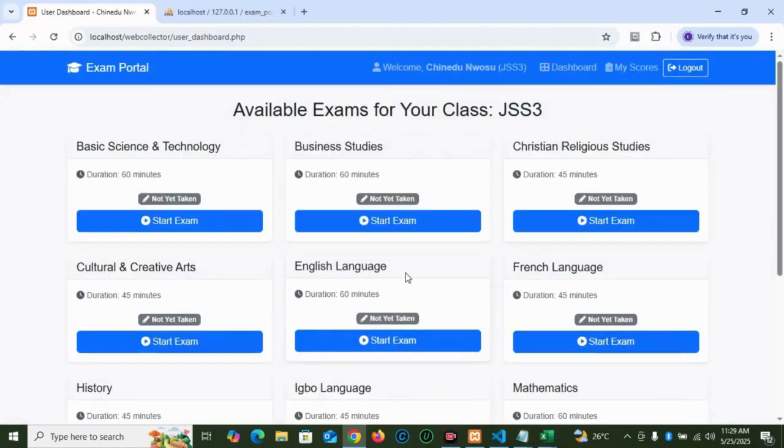So these are some of the features we have, and they are for you. Modern interface, modern design. So that is very awesome. All right. Like I've said, it's a very modern and engaging interface. Very awesome.